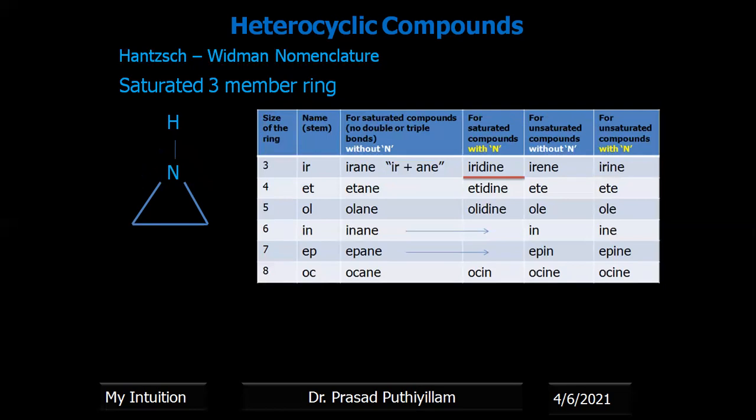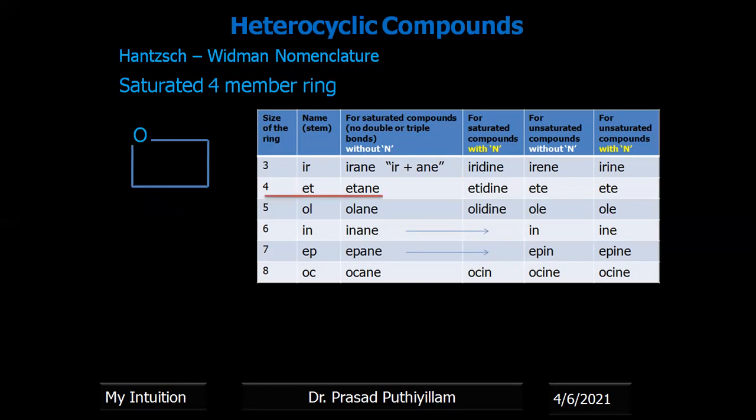And this is with nitrogen. A three-member ring, saturated compound, with nitrogen. The suffix will be iridine, which represents the stem as well as the presence or absence of unsaturation, that is iridine. The heteroatom is nitrogen, therefore it is aza. Therefore it is azairidine, so aziridine.